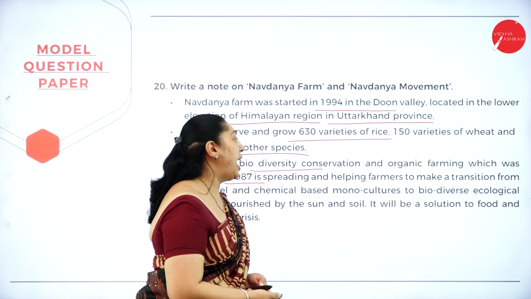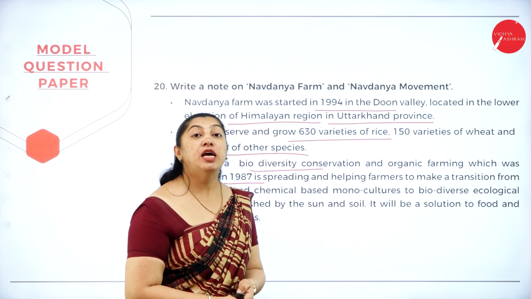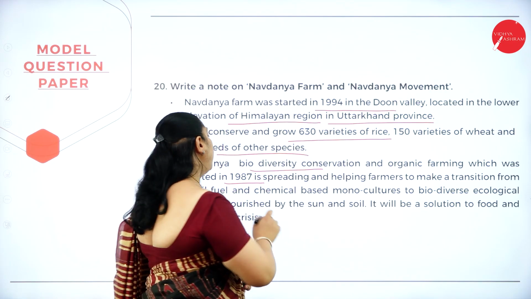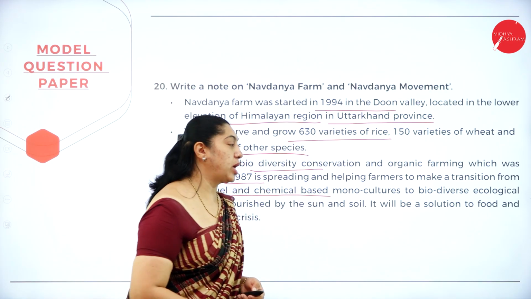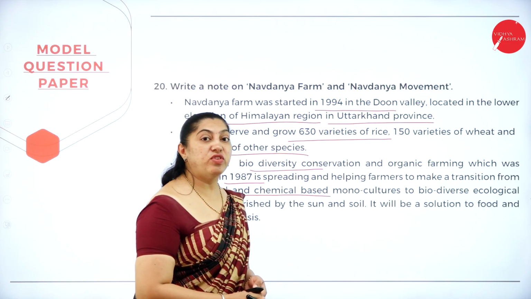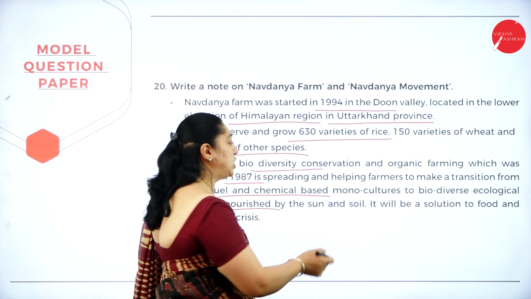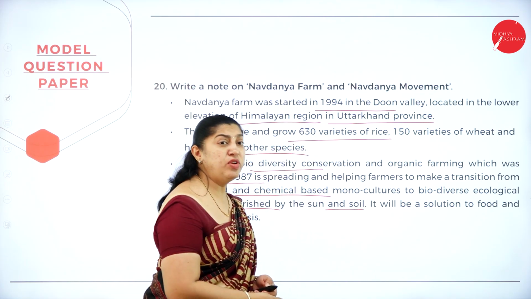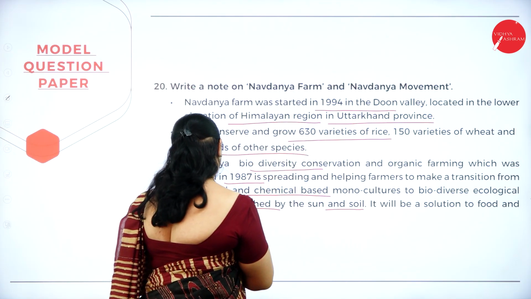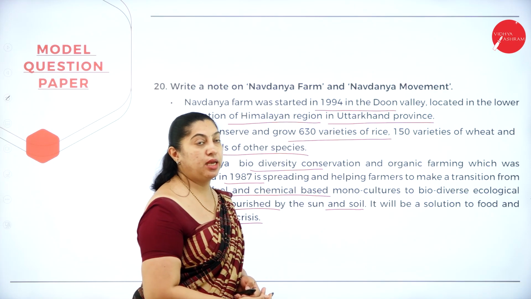It spread, helping farmers make the transition from fossil fuel and chemical-based monocultures to a biodiverse ecological system which is nourished by the sun and the soil. It will give a solution to the food and nutritional crisis.